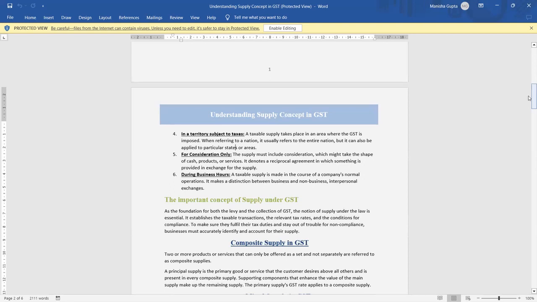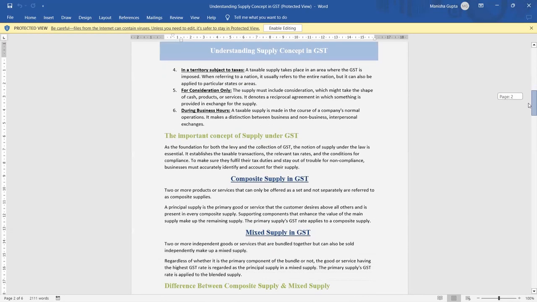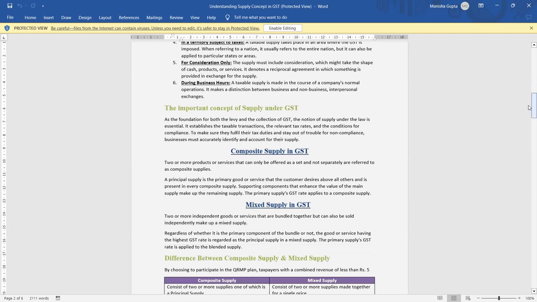During business: a taxable supply is made in the course of a company's normal operation. There is a difference between business and non-business interpersonal exchange. But some supply is also taxable if it is for business or for non-business or interpersonal exchange. That also comes under supply. So this is an important concept of supply under GST.